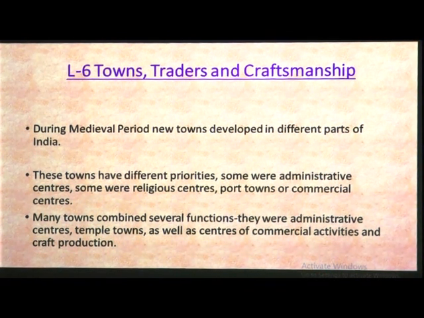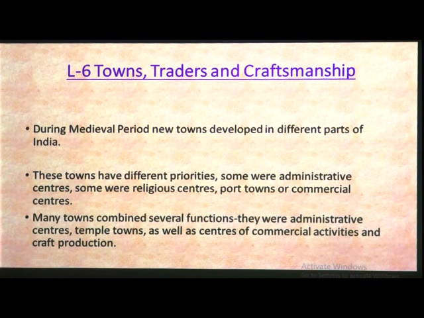First we must understand the title, that is towns, traders and craftsmen. Towns you know very well. I have just explained that in the medieval period many towns developed in different parts of India. Now traders: traders are doing a selling and buying process, a trading system.